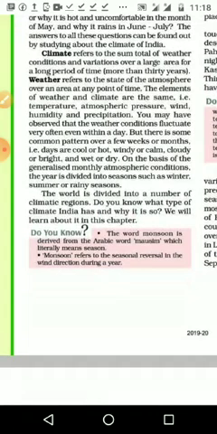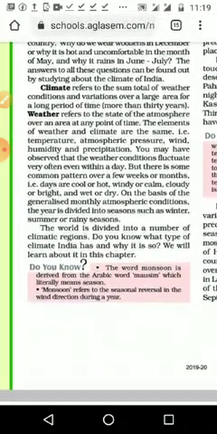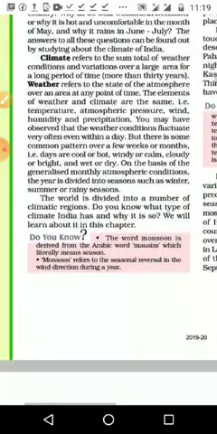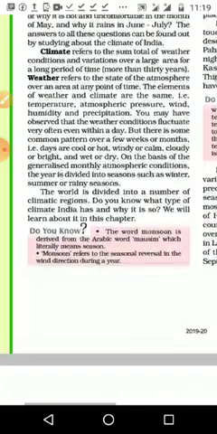Climate refers to the sum total of the weather conditions and variations over a large area for a long period of time. What is climate? We already studied this in 6th and 7th standard, but please underline it and try to understand once again, deeply. It is the sum total of the weather conditions and variations over a large area for a long period of time, like the whole country of India, and for 10 years, 20 years or more. Here we are saying more than 30 years, 50 years: how we are getting the weather conditions over that time is known as climate.